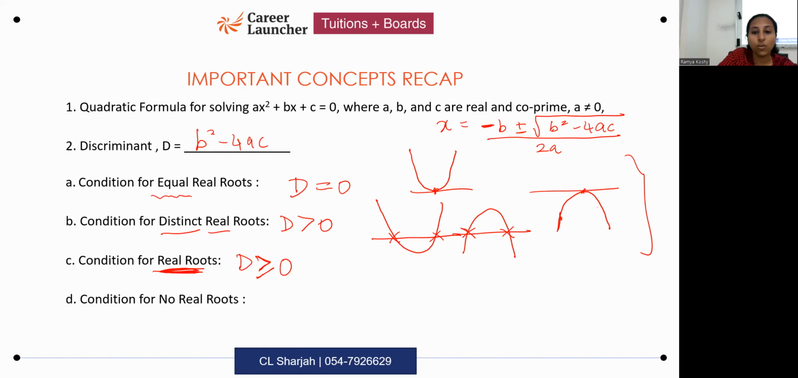What is the condition for no real roots? No point of intersection with the x-axis. D is less than 0. D is less than 0. Okay.